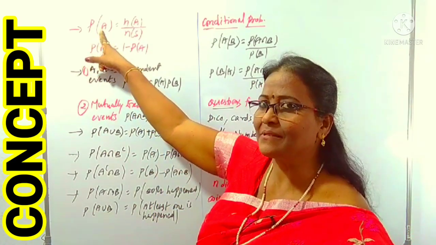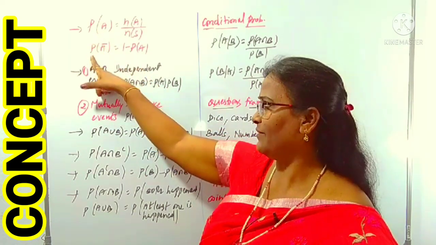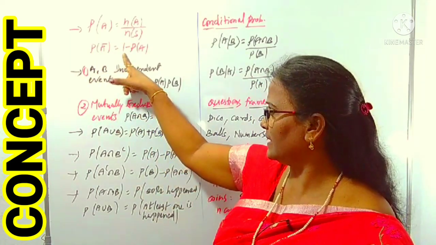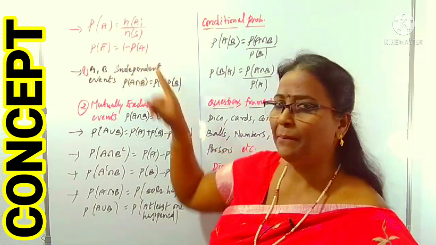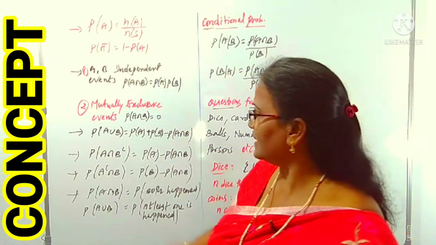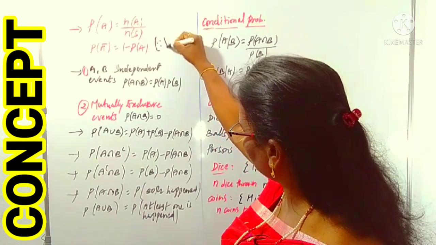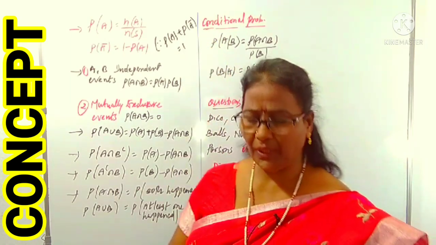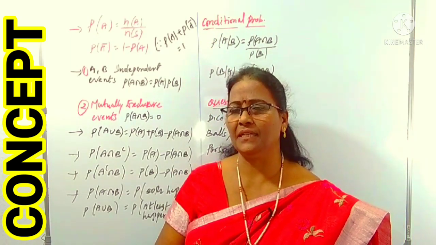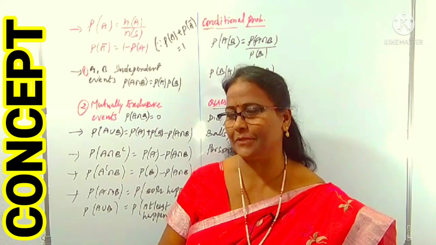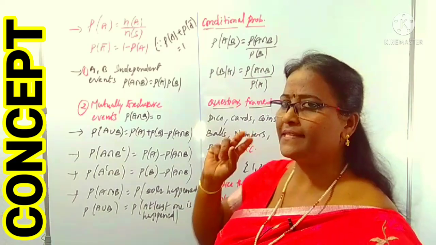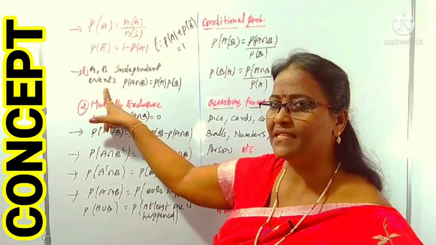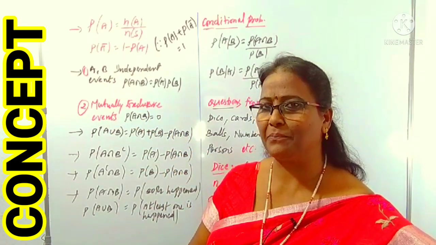Same, if it is success, it is the probability of success A. If it is not success, P of A bar is called the failure probability. We can get it from P of A only, that is 1 minus P of A. So the relation between P of A and P of A bar is P of A plus P of A bar equals 1. So in any experiment, the success probability and failure probability sum to 1. And as I said, there are various types of events. Suppose A and B are independent events. Independent events means they do not depend upon each other.